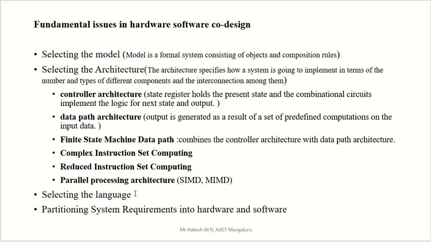You have to judge which is a software requirement and which is a hardware requirement, and make a decision. That is very difficult, so that decision part is very important: which one is the software part and which one is the hardware part. The software and hardware division decision-making is very important. These are some of the fundamental issues in hardware software co-design.